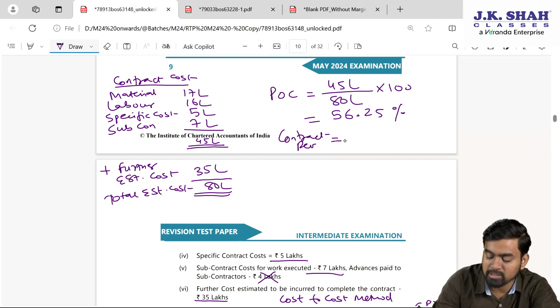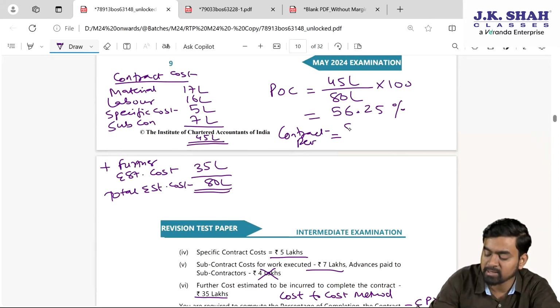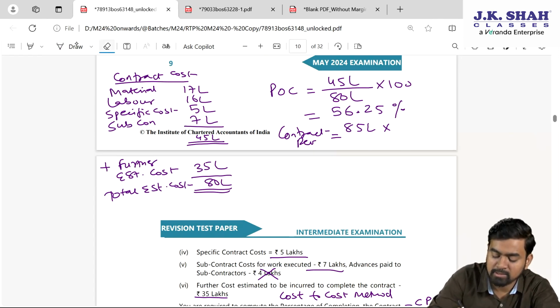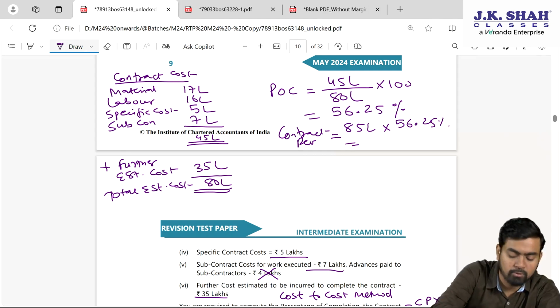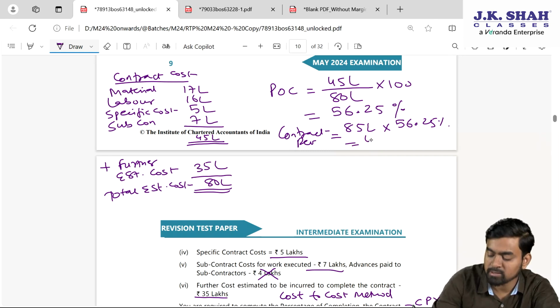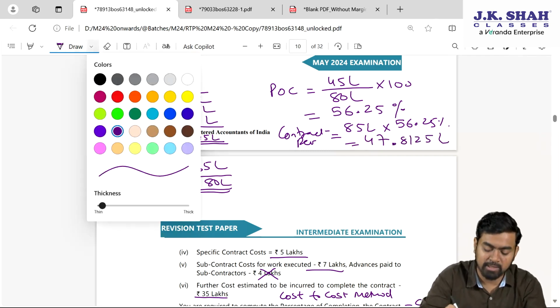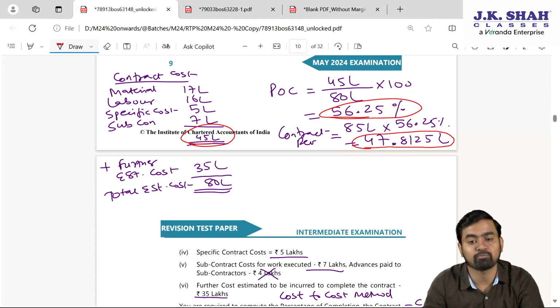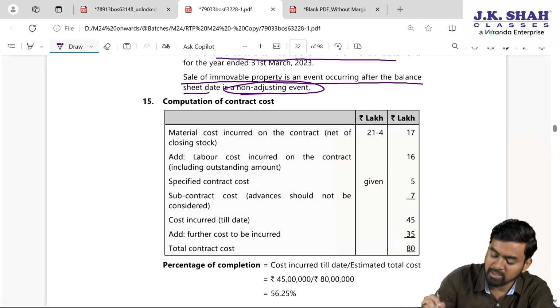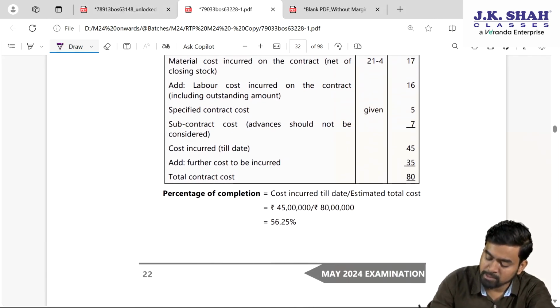And contract revenue they are asking. So contract revenue is nothing but contract price, how much? 85 lakhs into 56.25%. So 85 into 56.25%, it is 47.8125 lakhs. All three answers done, my dear students. Contract cost 45 lakhs, percentage 56.25%, and revenue 47.8125 lakhs. Confirm the answer here, check.